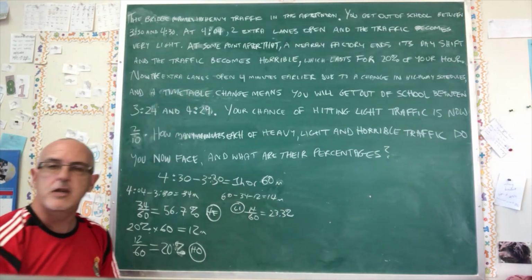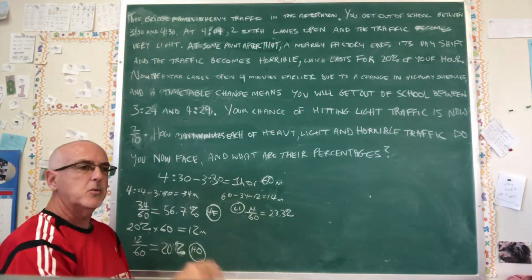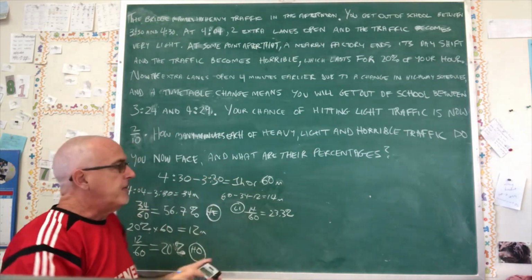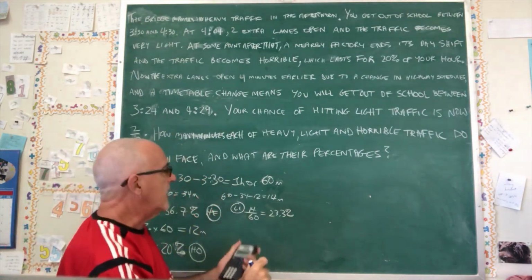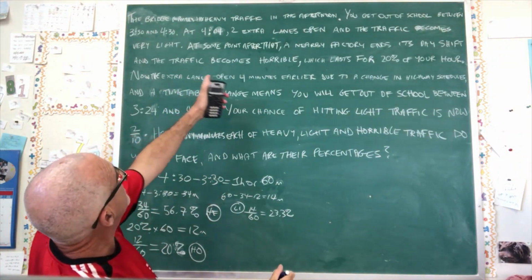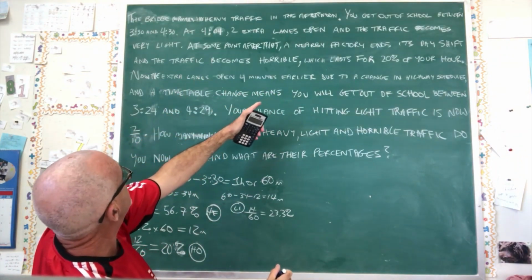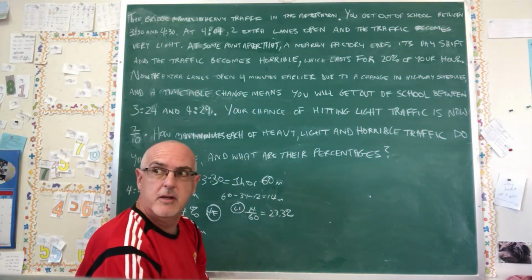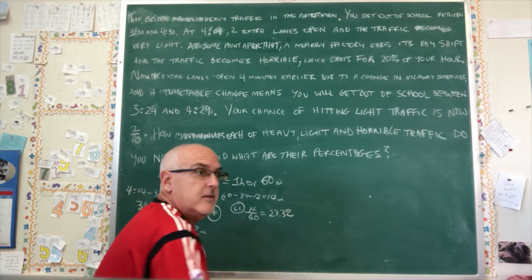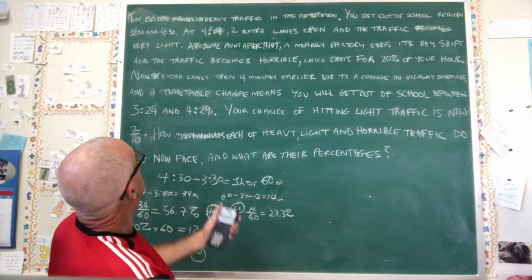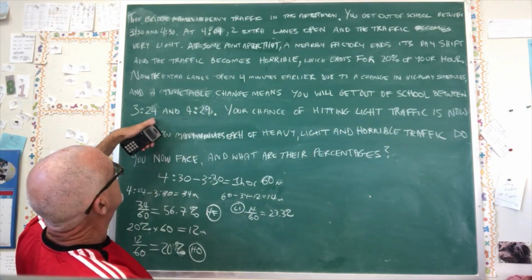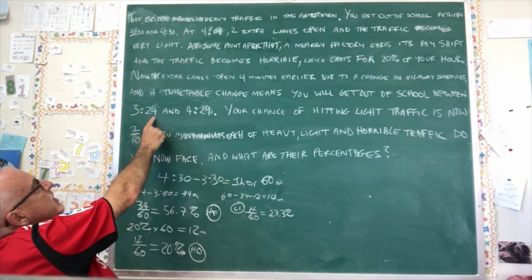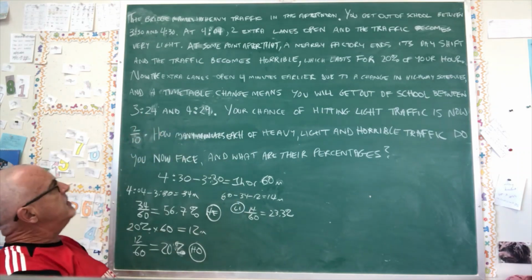Now we have to do after the change, and this is where I think a lot of students are going to choke. It's worse than the fact that you have to deal with 60 minutes, for that type of student who lets things like that make them choke. Because after, we have two changes that have happened, which is that the extra lane opens 4 minutes earlier. That's good. When you get there a little earlier, you hit the light traffic. But the time that the student is going to get out of school has changed also to 3:24. That's a bit of a pain.